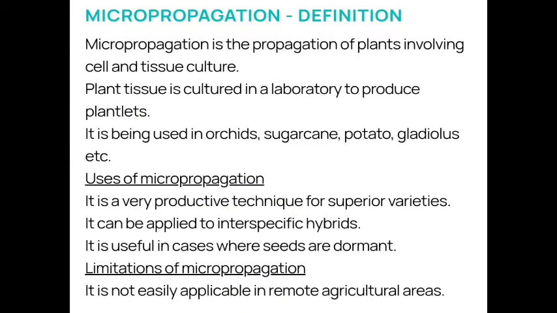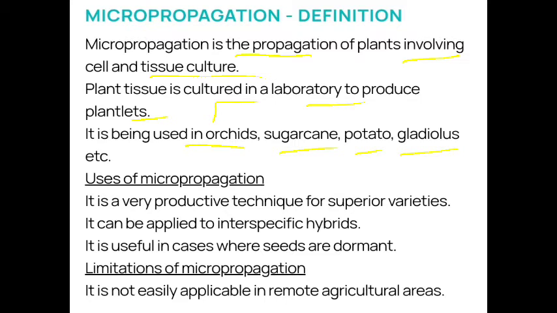This micropropagation भनेको चाहिँ के रहेछ? Micropropagation is the propagation of plants involving cells and tissue culture. So cell र tissues बाट developed हुनु plant. Tissue is cultured in the laboratory to produce plantlets. Plant लाई चाहिँ laboratory मा के गर्छ, plantlets मा produce गर्छ. It has been used in orchids, sugarcane, potato, gladiolus हरुलाई चाहिँ यस्तो तरिकाले use गर्छ.